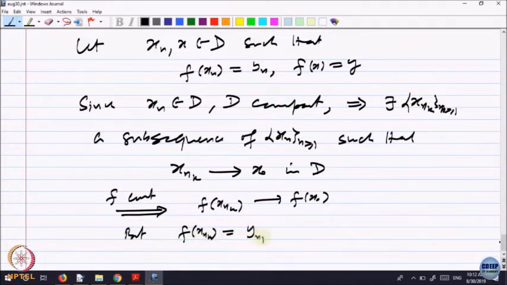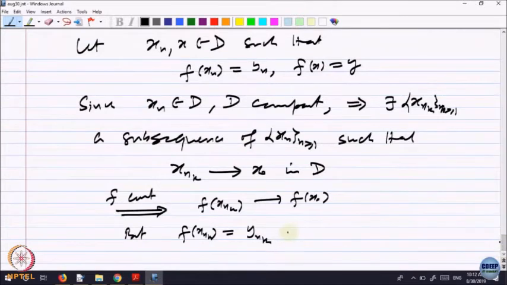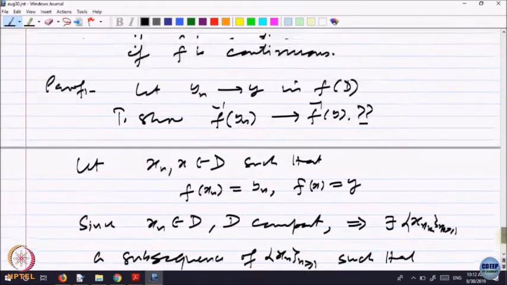That is y n k, because x n is the pre-image of y n. And where does y n converge? We are given y n is convergent to y. So that implies y n k converges to y, because y n converges to y. So, what should we have?